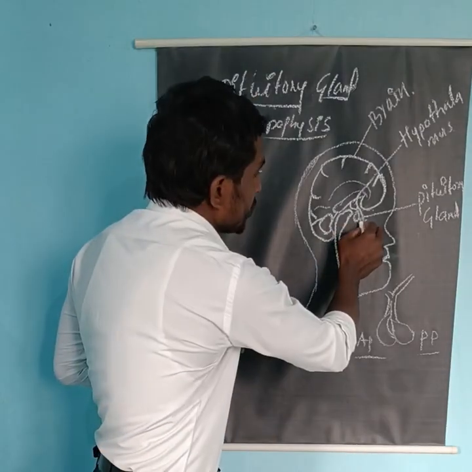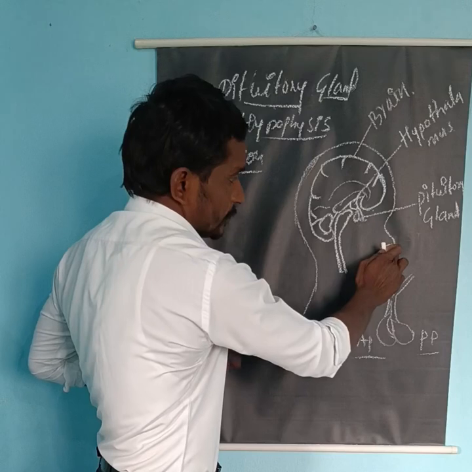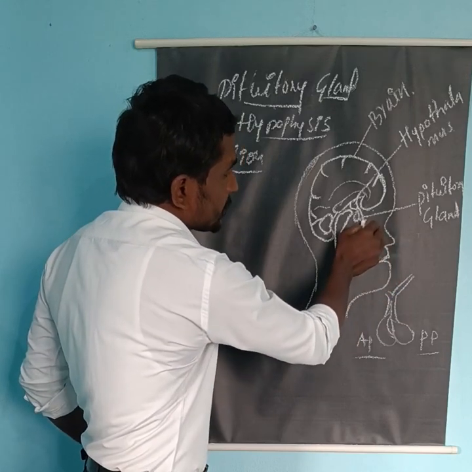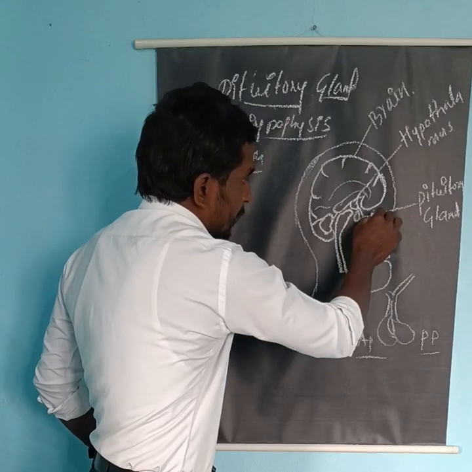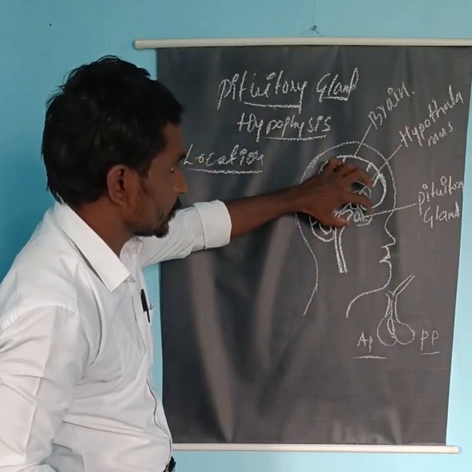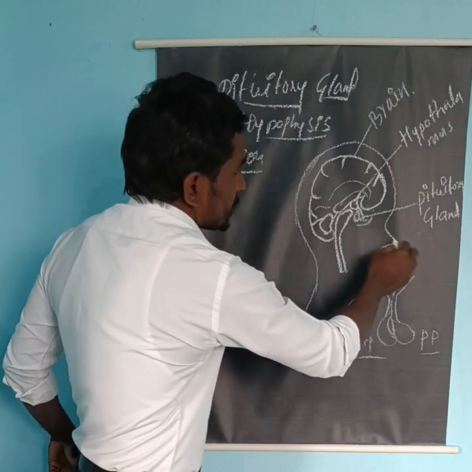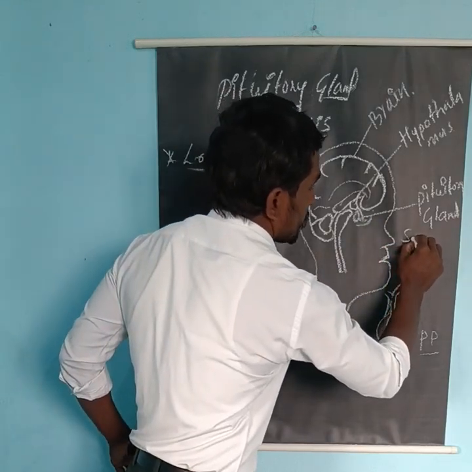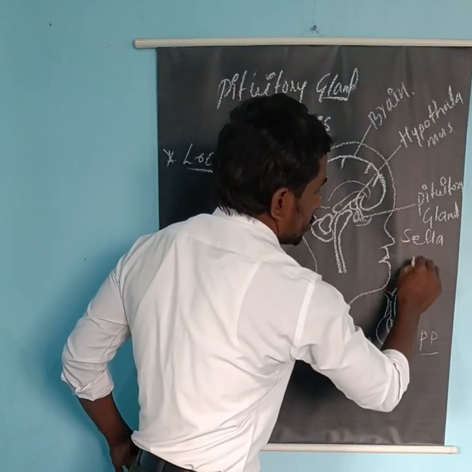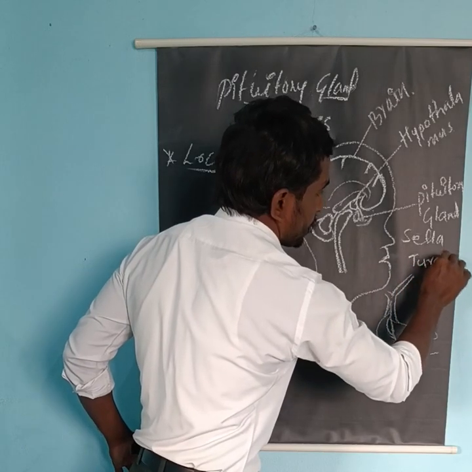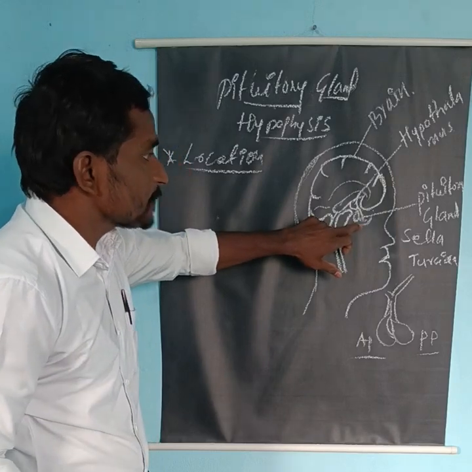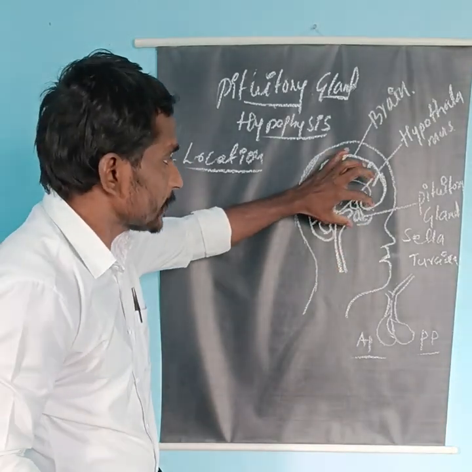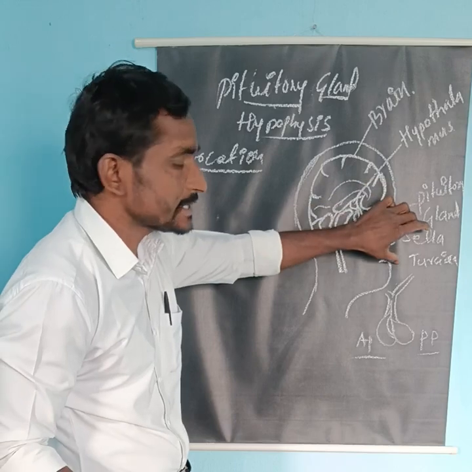It is located behind the bridge of the nose. It is saddle shaped, a place where the pituitary gland rests. It is also called the sella turcica. It sits on the bridge of the sphenoid bone. Here the pituitary gland rests, and that place we call the sella turcica.